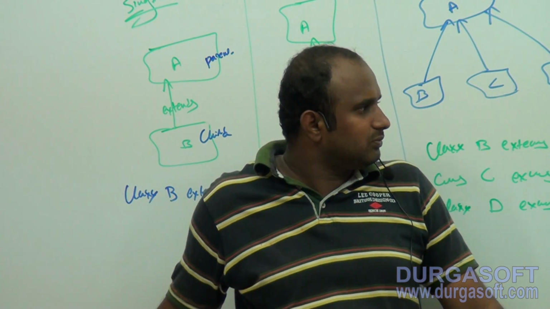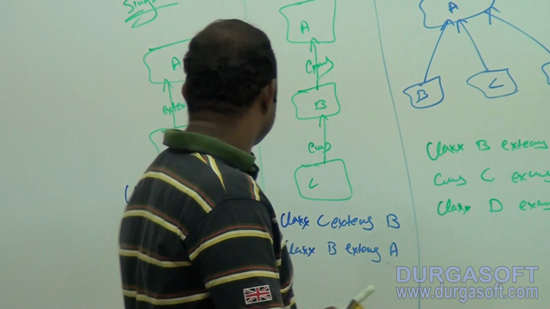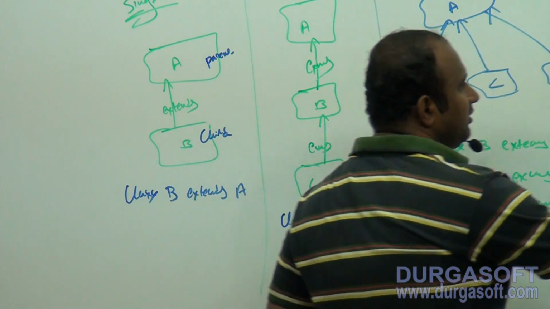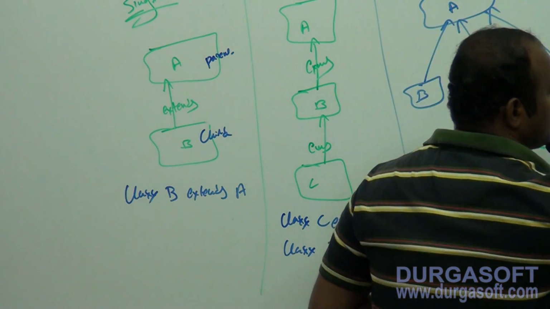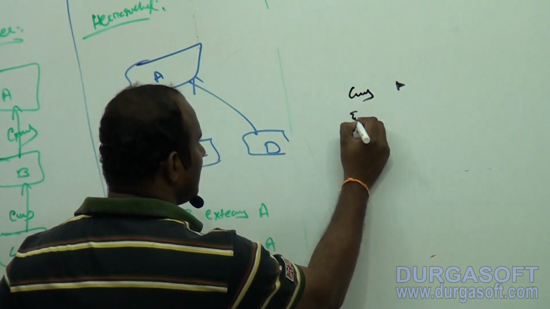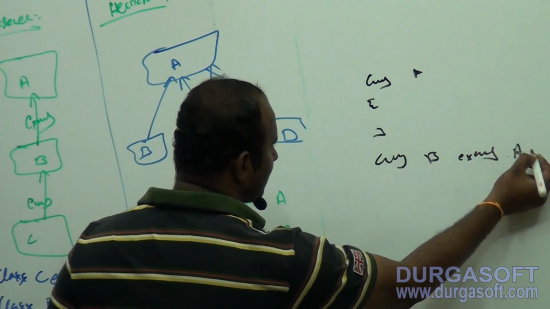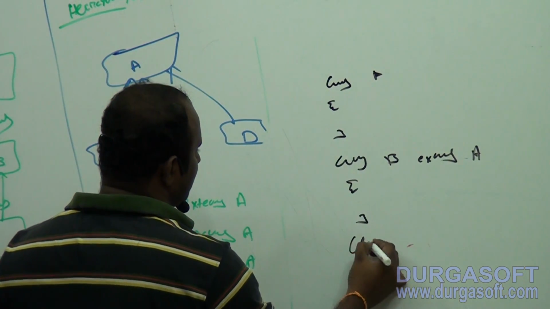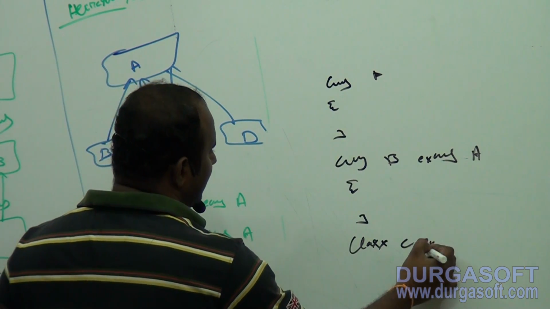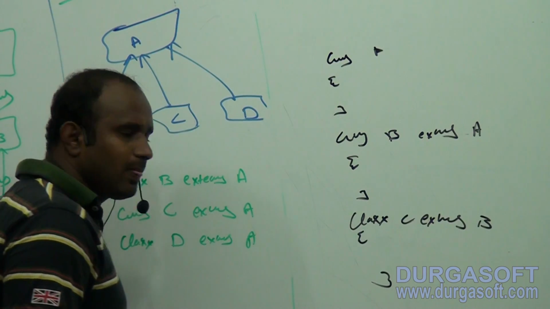Now I will give one important point. I declared class A, and I declared class B, which extends class A. The third class is class C, which extends class B. Now tell me, who is the father of C?